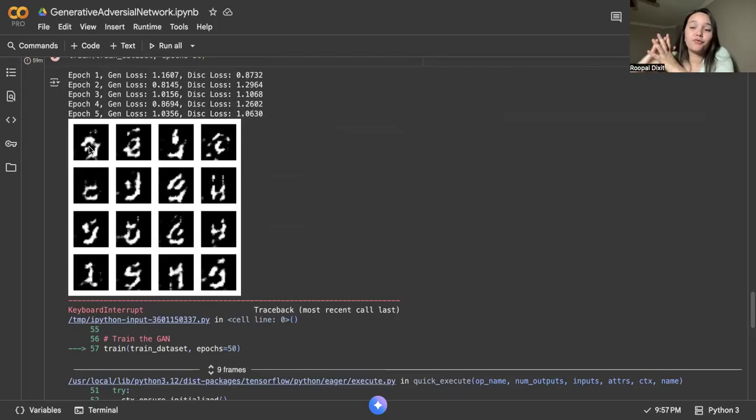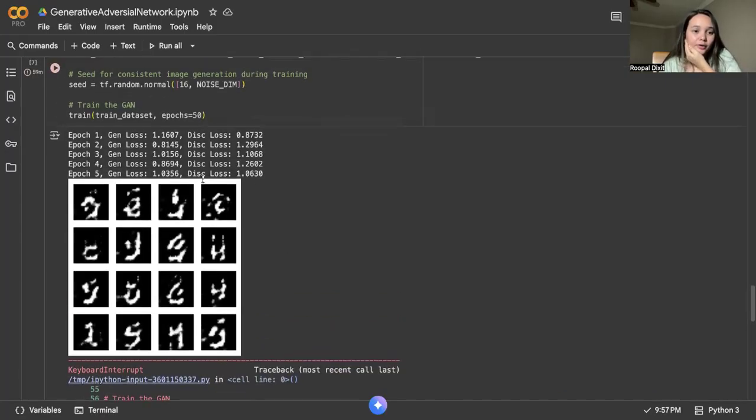If I run this for 50 epochs, it will be able to generate more images with the same handwriting, more distinguishable. As you can see here, you cannot tell which number this is, so this is totally fake, but here it looks like a 2, this looks like a 3, this looks like a 5, a 4, I think this is a 9, this is a 5.